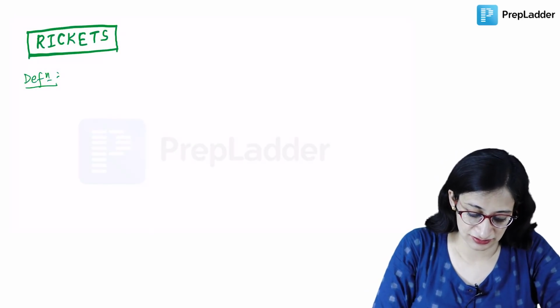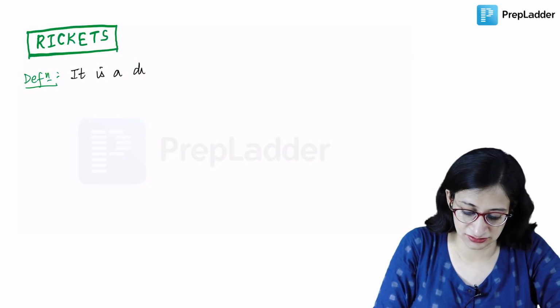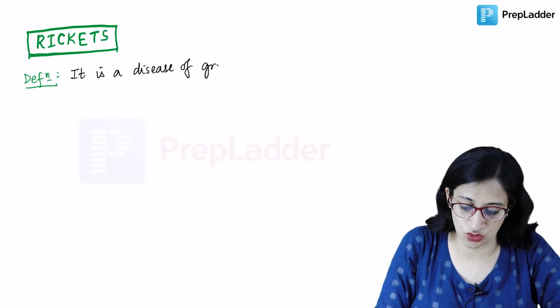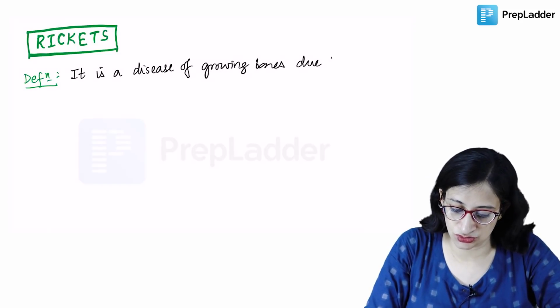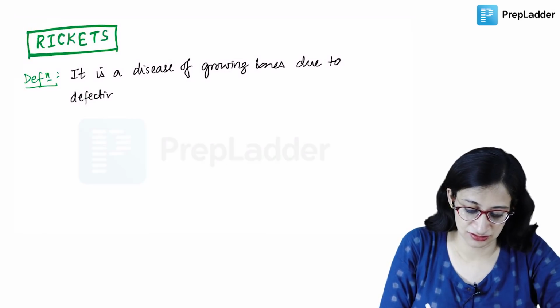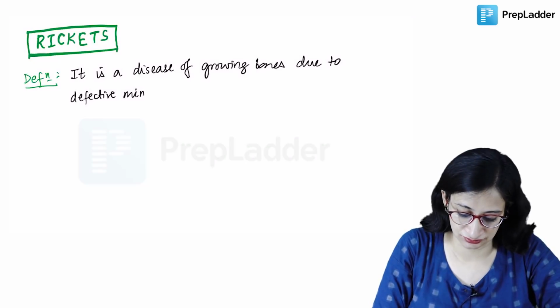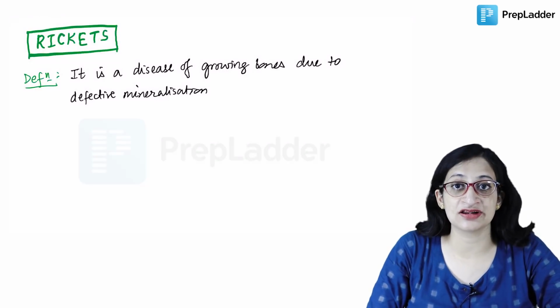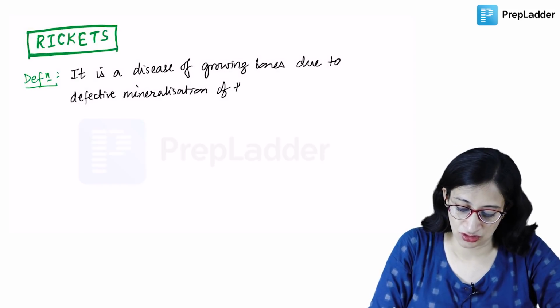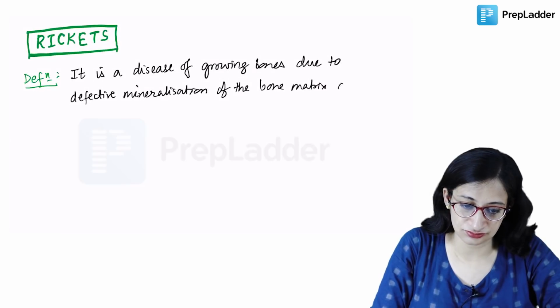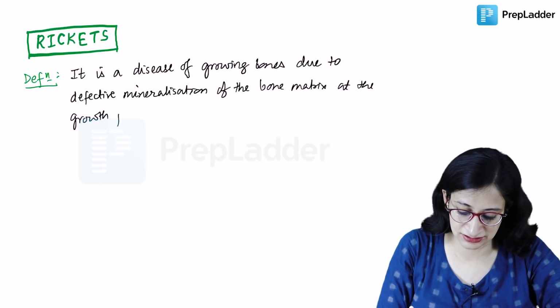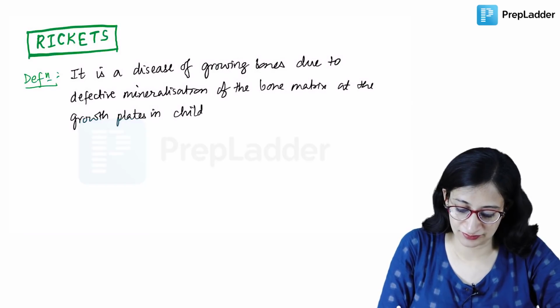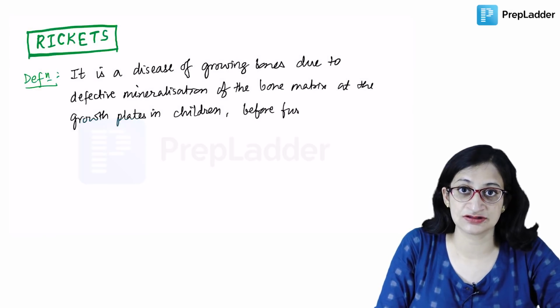Rickets is a disease of growing bones due to defective mineralization of the bone matrix at the growth plates in children, before the fusion of their epiphysis.